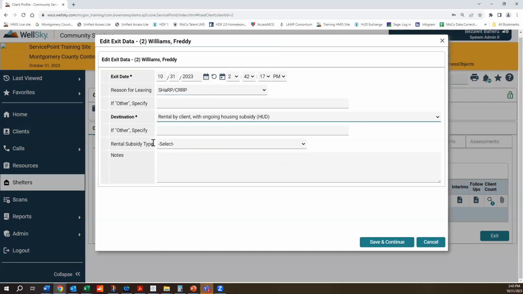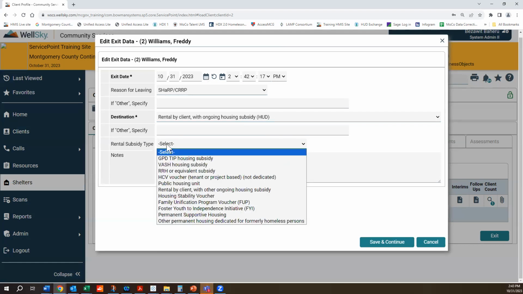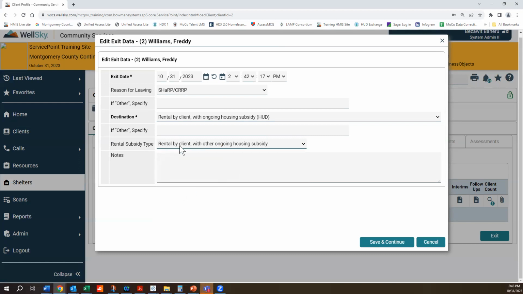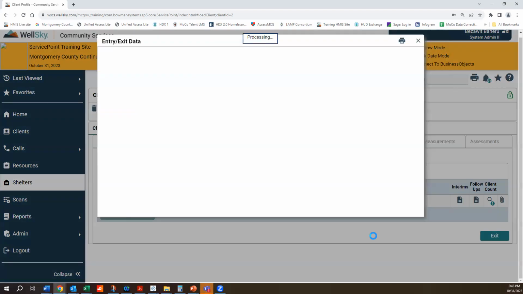And then here under rental subsidy type, which is the new addition, right? You would have selected other permanent housing. Well, I'm sorry, I meant rental by client with other ongoing housing subsidy. Okay. So there is that additional aspect to the destination, which was similar to prior living situation as well. You click save and continue.